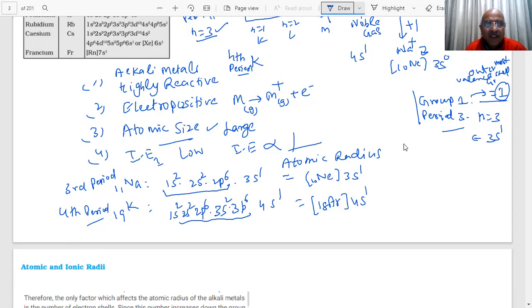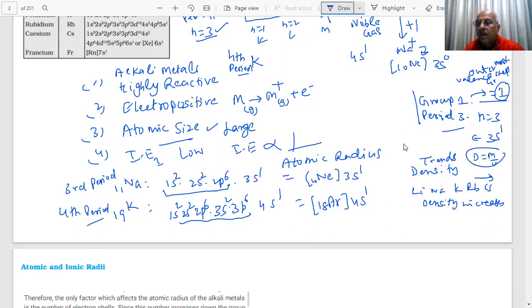Why am I writing this? There is a reason for this. When I was showing the trends in density, as you go from lithium, sodium, potassium, rubidium, cesium, what happens? Density increases. Why? Because the mass increases more than the volume, and density is mass per unit volume, therefore the density increases. Is it okay? If you have any doubt, tell me.